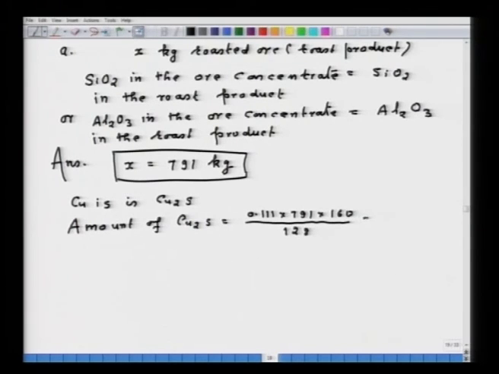So, the amount of Cu2S will be equal to 109.75 kg. Now, what am I determining? I am determining the composition of the roast product.